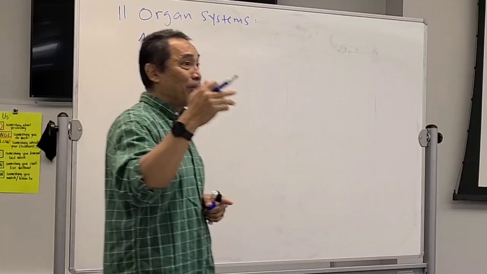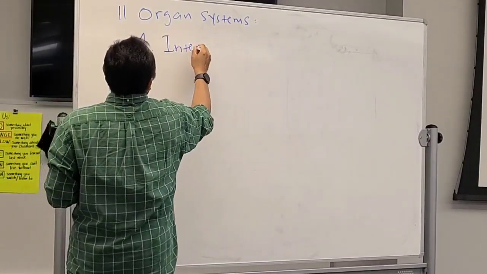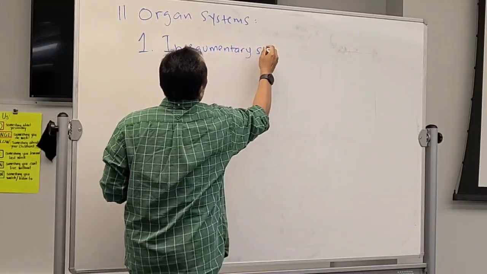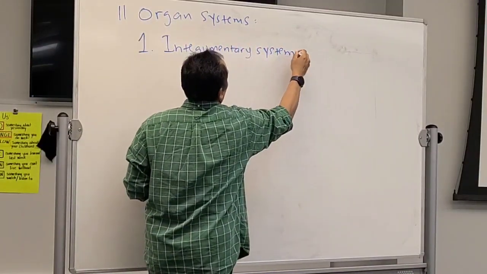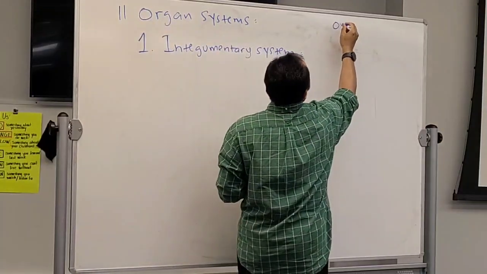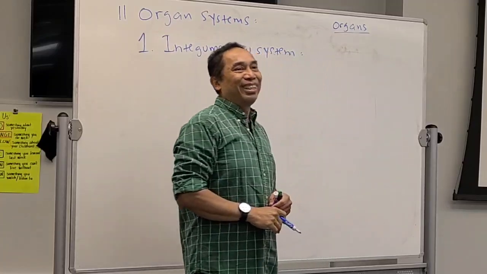Integumentary system. That's the name of the system. That's the first system. The organ for this, we put the organs on the other side over here.